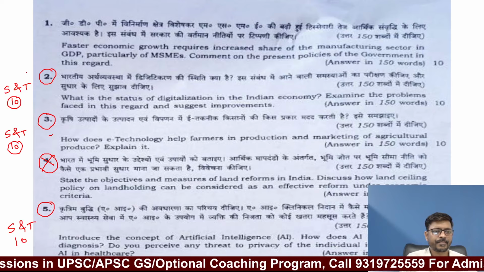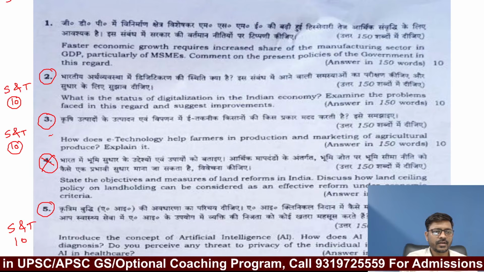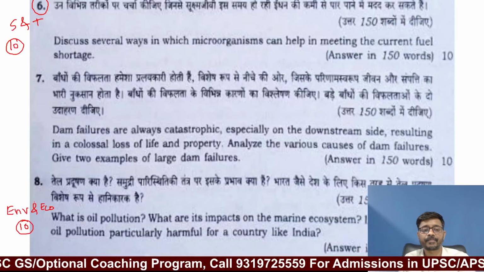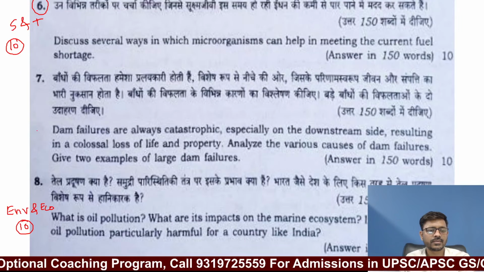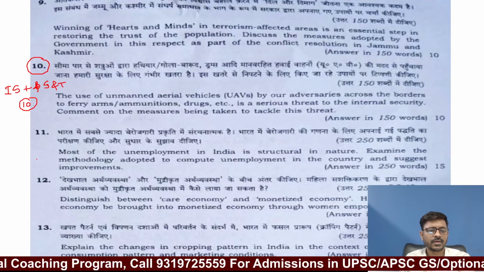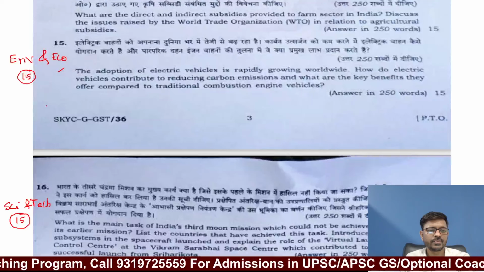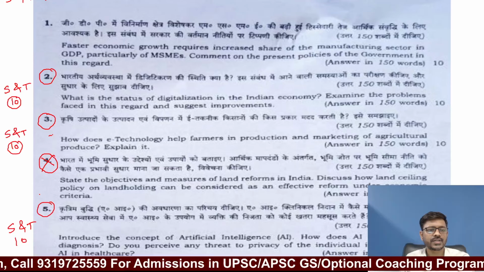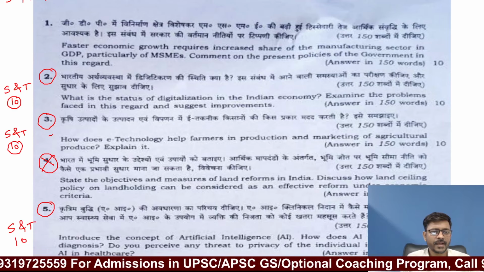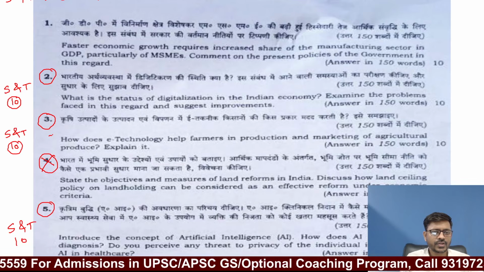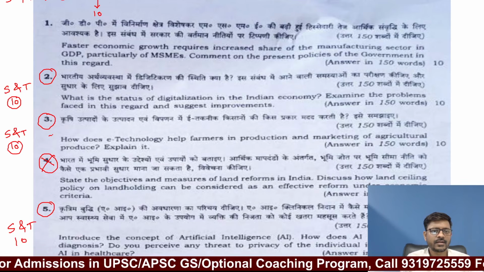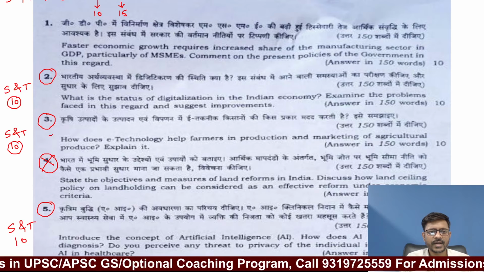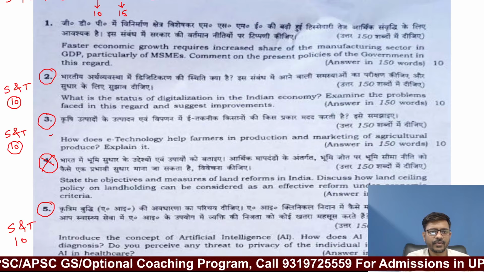So if you see, what is the total number of questions from science and technology? 1, 2, 3, 4, 5, 6. There are 6 questions from science and technology. Out of these, 5 questions are 10 markers plus 1 question is a 15 marker, so total marks 65.